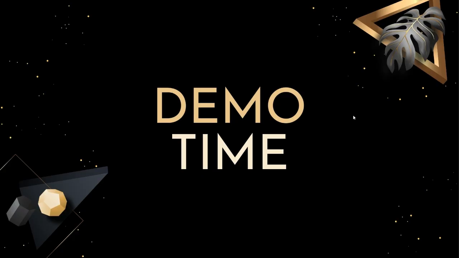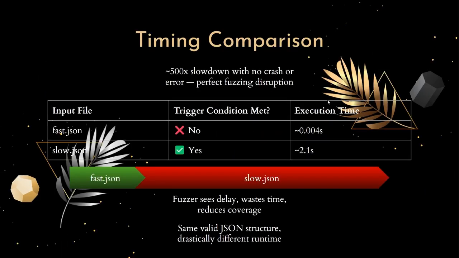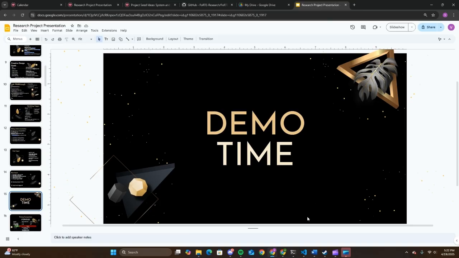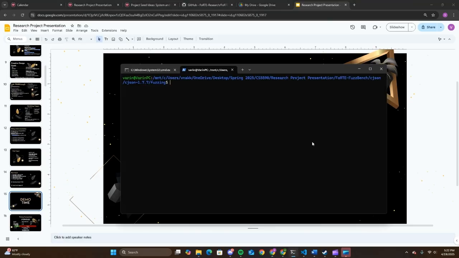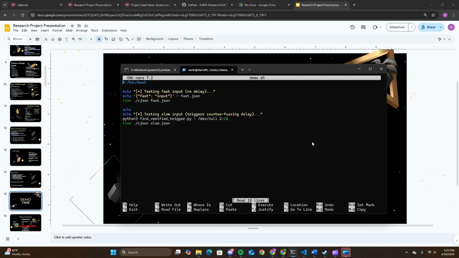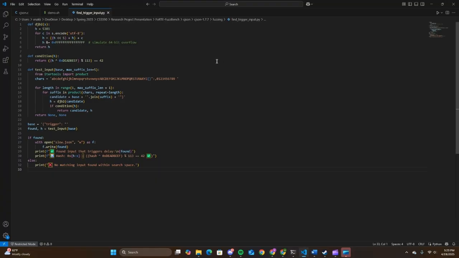So let me pull these up real quick so that you can see. In my terminal, I first wanted to show you that I'm running a script called demo. In the demo script, you can see the fast JSON only has echoed in fast and input as the conditions. And then for the slow.json that will be used, it's actually using a Python script that finds an actual trigger condition that is met and puts it in the slow JSON. And as you can see here, this is my Python script that I made. This is what actually finds the trigger condition that needs to be met and then puts it into the slow.json file.